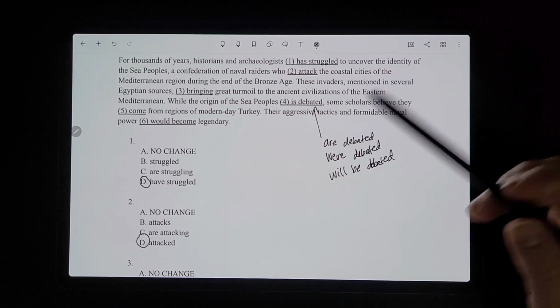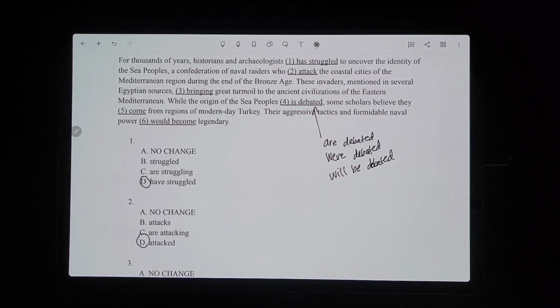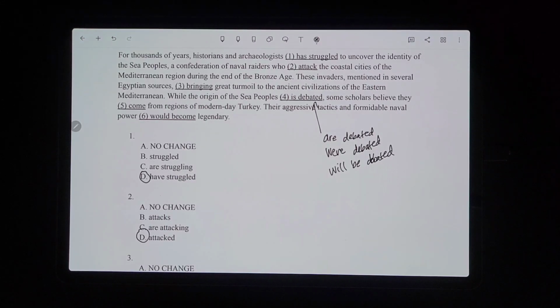Okay, for number 4, it could be no change or one of these options right here that I wrote. While the origin of the Sea Peoples is debated, some scholars believe they come from regions of modern day Turkey. So it's not saying that it was debated in the past. When they're talking about debated, they're also talking about some scholars believe, which is happening now in the present. And it has to match the origin, which is singular, so it would have to be "is debated."